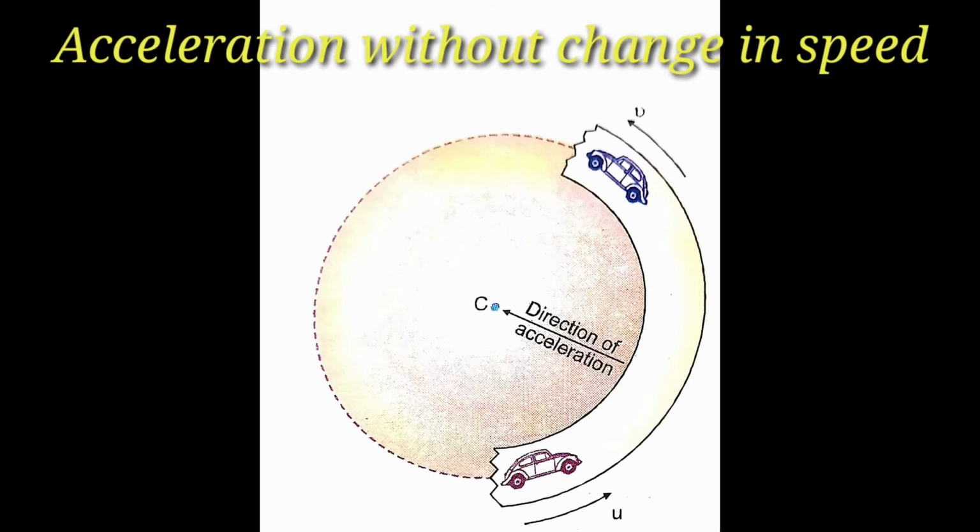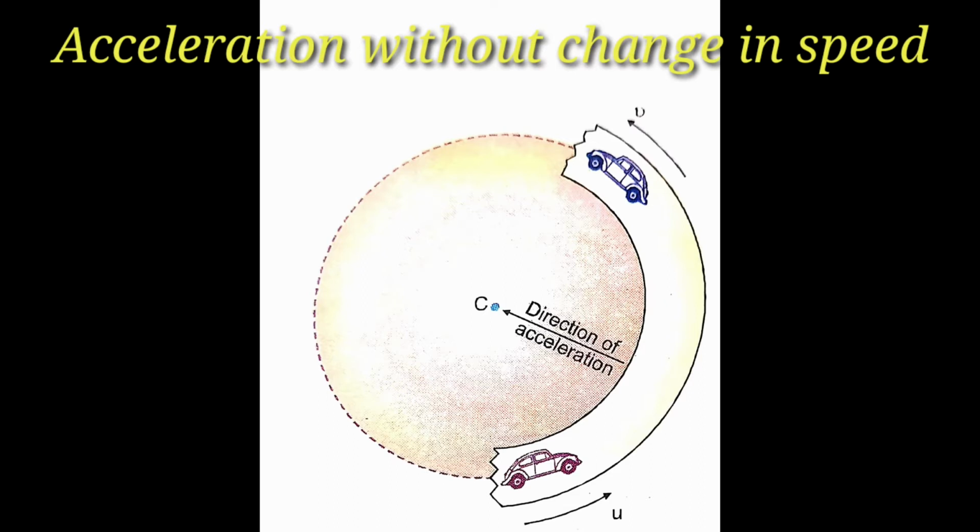Let us understand a different case, acceleration without changing speed. When an object moves in a circular path with constant speed, then its velocity changes due to the continuous change in the direction of motion of the object. Hence, the object is accelerated without changing its speed.